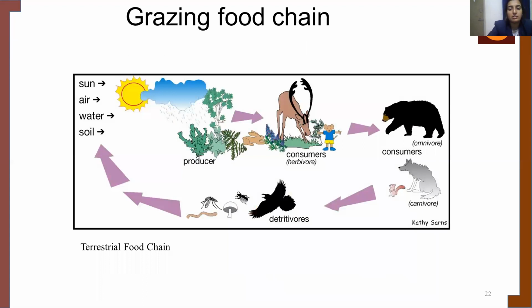This is another grazing food chain example, and from the figure itself it is very evident how the food chain works and how the energy is transferred. If you look at the figure, it is very evident.